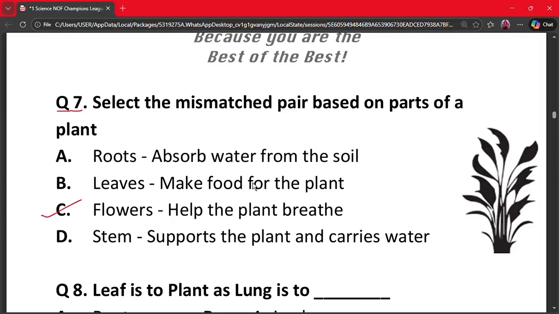Flowers do not help plants breathe. Breathing happens mainly through leaves. Since the other pairs are correct, option C is the mismatched pair.